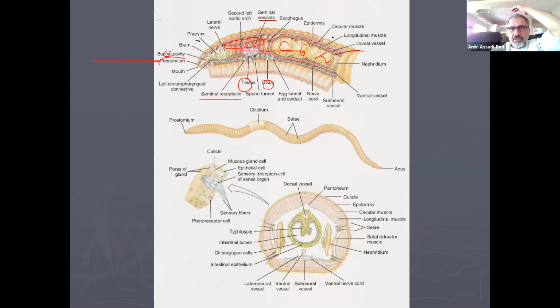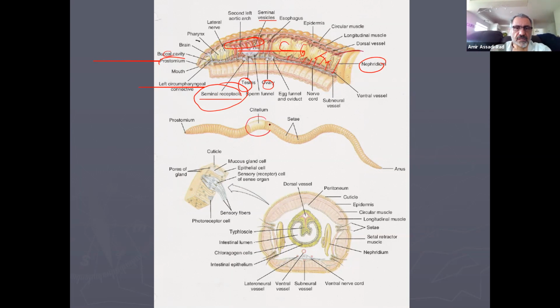Circular muscle, longitudinal muscle, and so on and so forth. Nephridium, those are kidney. You have them in each segment. Okay. Ventral vessels, subneural vessels, nerve cords, egg funnel to oviduct, and sperm funnels, and seminal receptacles. You remember I talked about that. Seminal receptacles, they receive sperm from another earthworm when they do cross-fertilization.